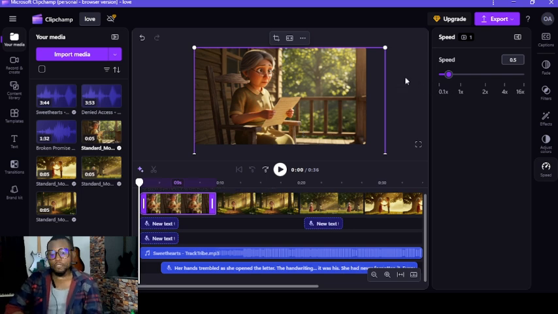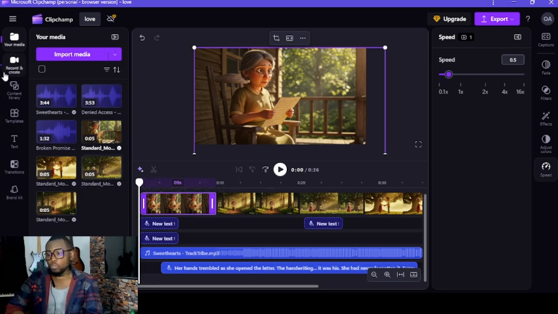You don't have to pay for voiceovers. A lot of people use ElevenLabs. I'm not really a fan of ElevenLabs, although they have a lot of very nice voices that you might like. But I like to talk about the free tools, just for people who might not be able to afford the paid ones. So Clipchamp is going to help you generate voice for your video for free.